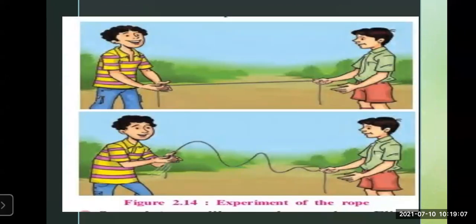Now let's go to the next activity, and let's see what type of waves it is actually relating with. Now you can see here the two parts of the screen. In the upper part of the screen, you can see two students. They are holding the rope from both sides. In the next part, one student is asked to give a jerk, a little push. Observe what is happening. In the rope you can see the movement like up and down, up and down.